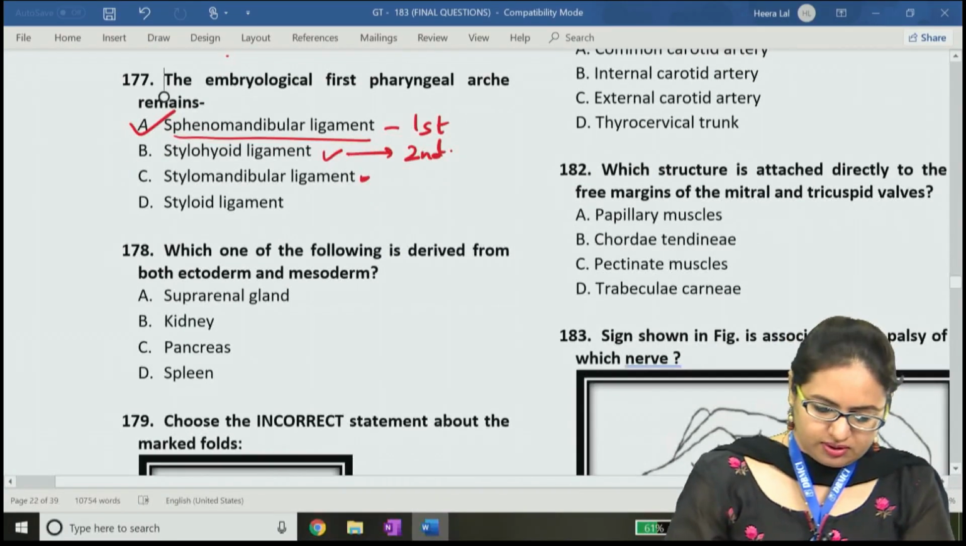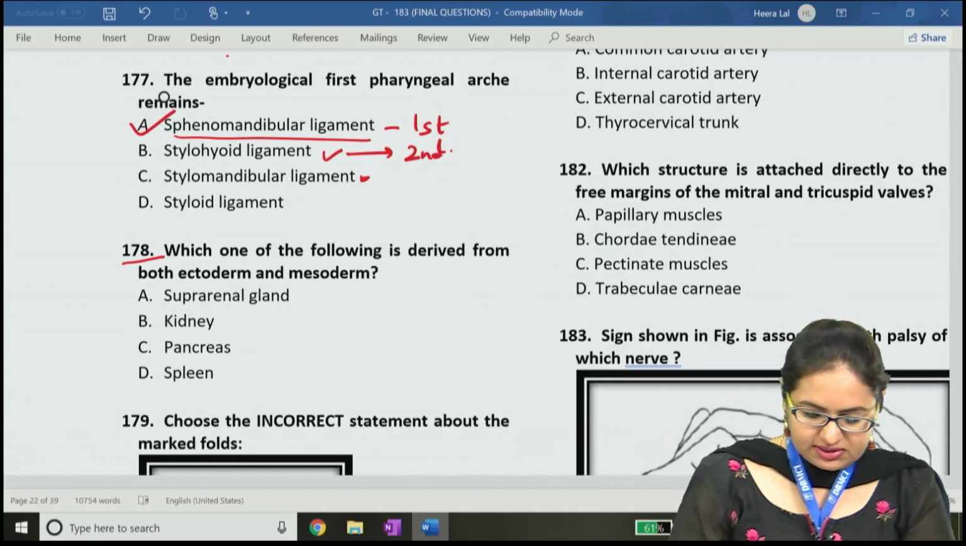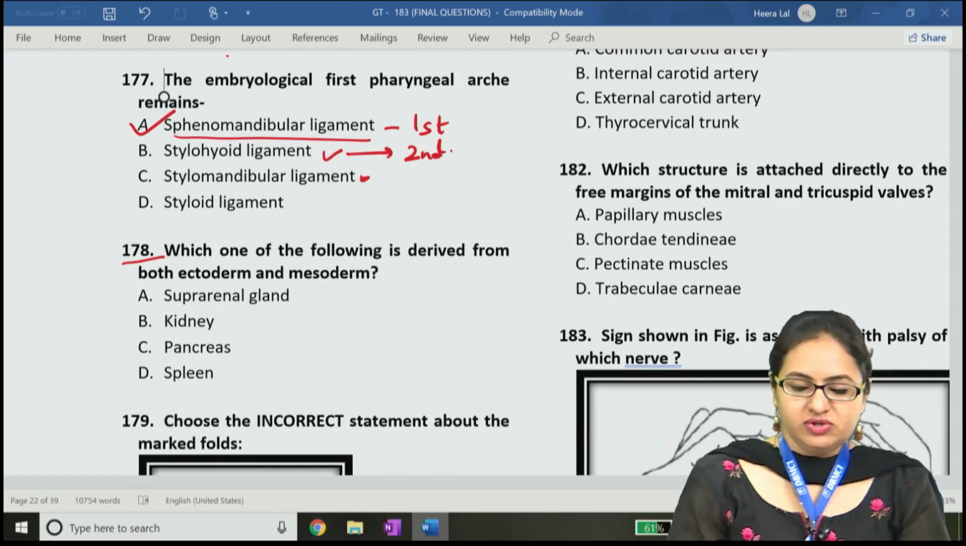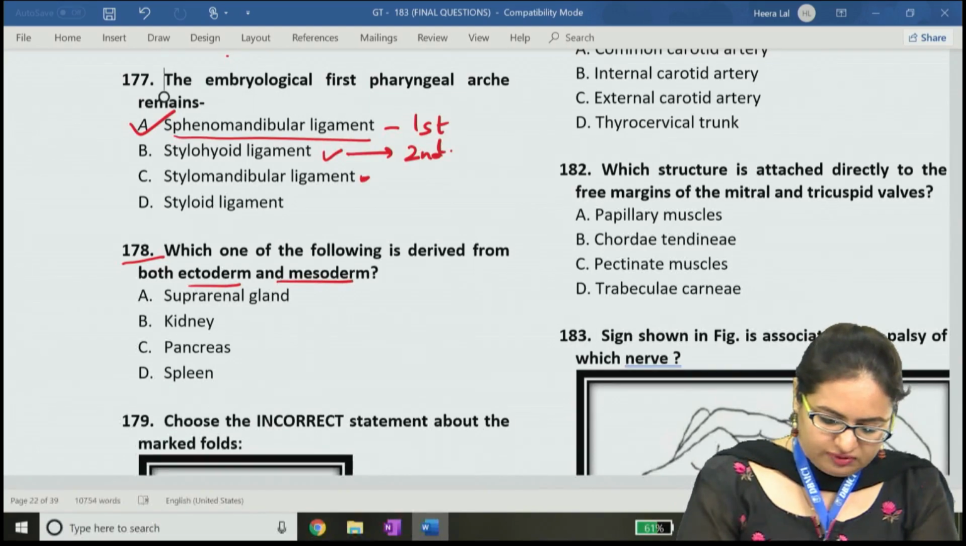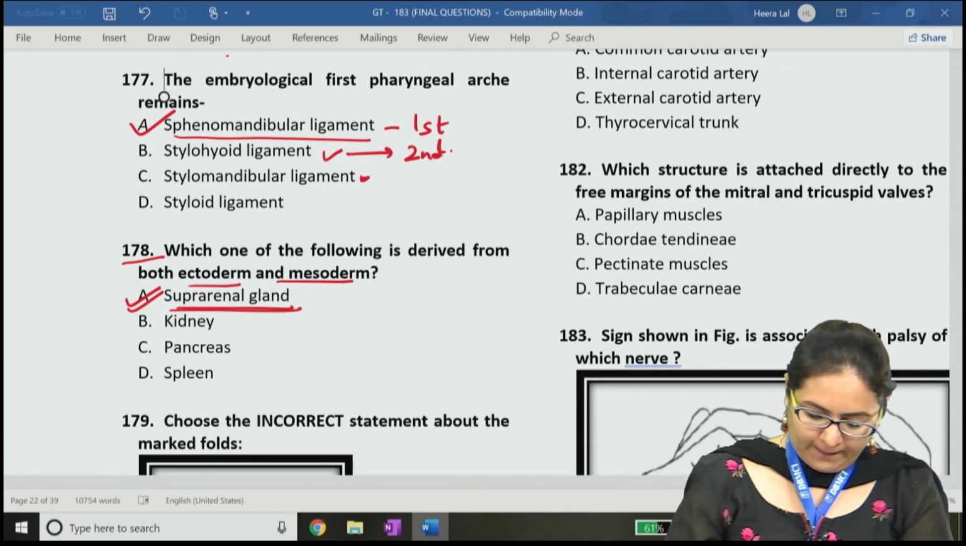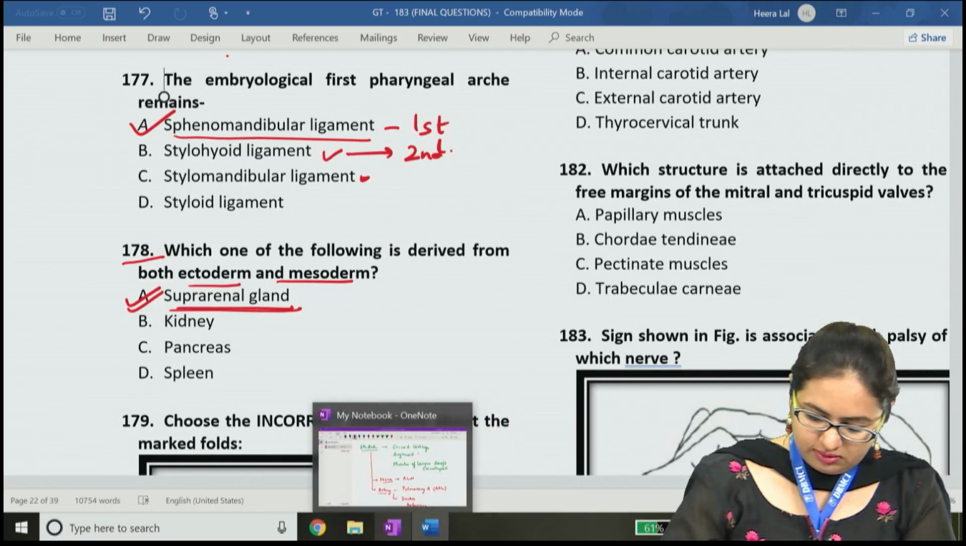Now we come to another question. Next question is question number 178. It says, which of the following is derived from both ectoderm and the mesoderm. So the structure which is derived from both ectoderm and mesoderm, the answer will be the suprarenal gland.